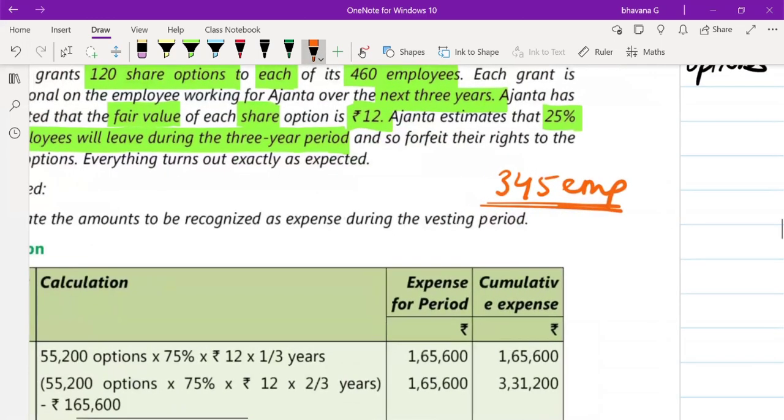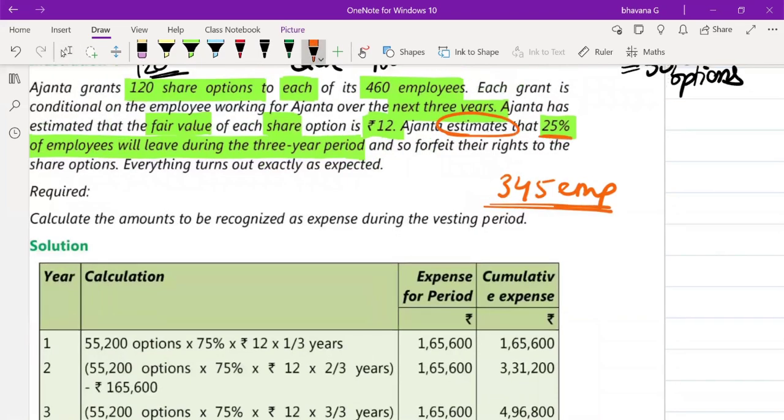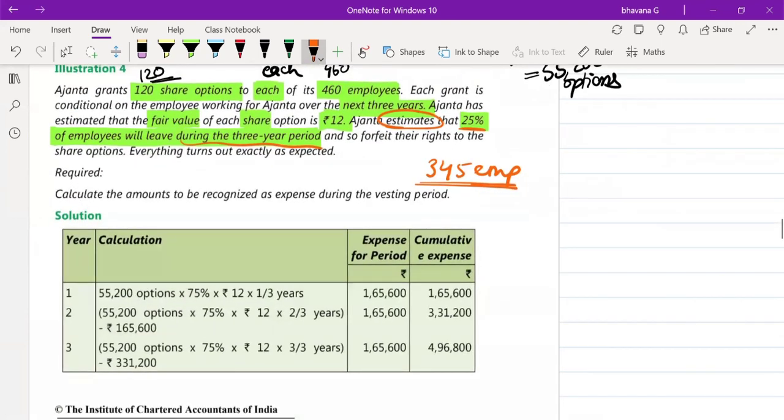So this they have estimated by the start of the 3 years itself, because they have told you that 25% will leave during the 3-year period. So when in the question they have given you any estimate, you have to take the estimate into consideration. Okay, fine. So for 345 employees only, now you have to create the expense.